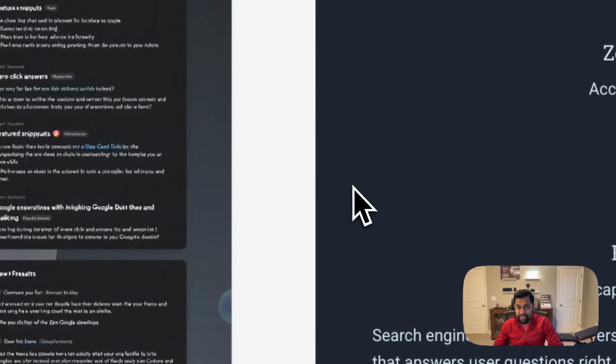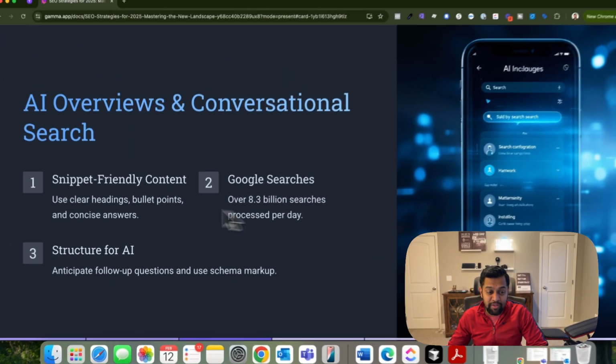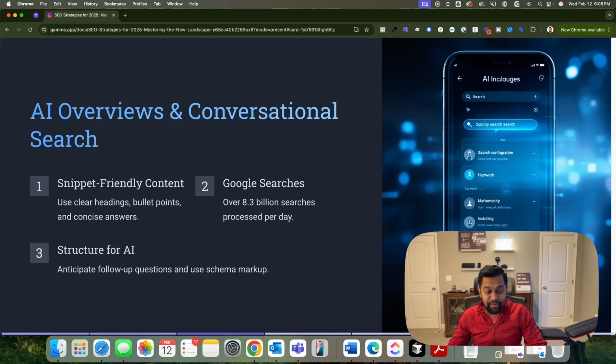The next one is the impact of AI overviews and conversational search. As you know, Google's AI overview is pretty much everywhere, right? When you search something, especially an informational query, Google will immediately give you an answer, including bullet points, as well as links to resources. So it's important to optimize your content for AI overviews, right? Try to create content that is snippet friendly by using clear headlines, bullet points, and concise answers.